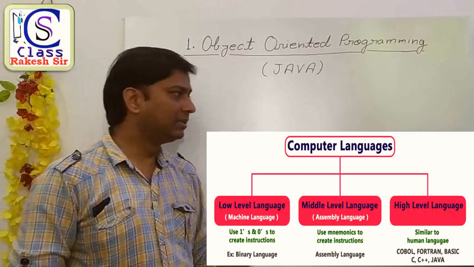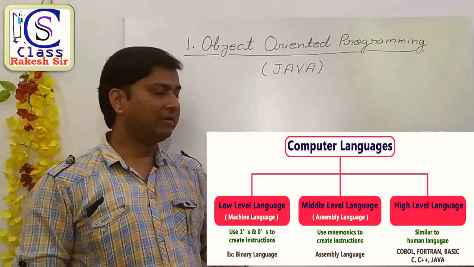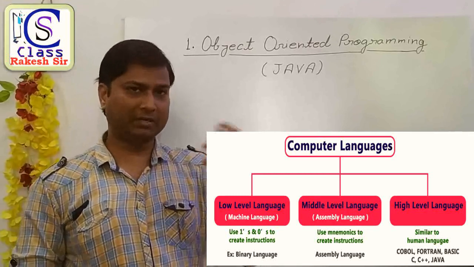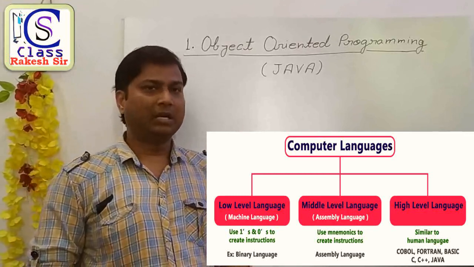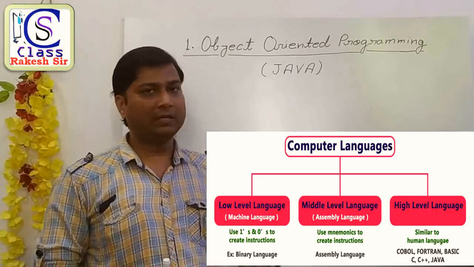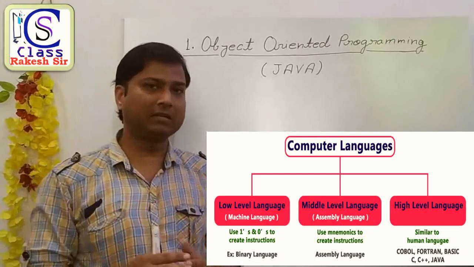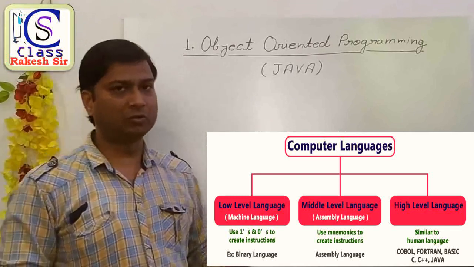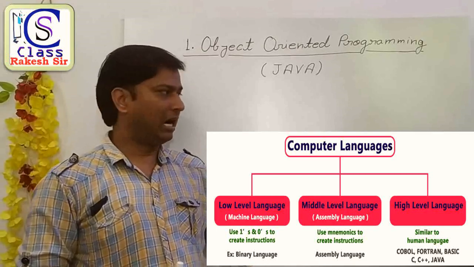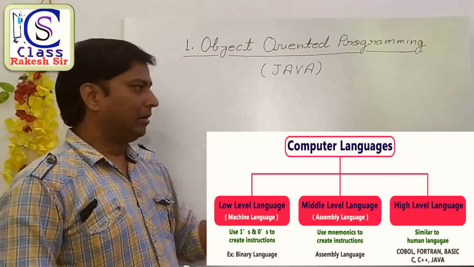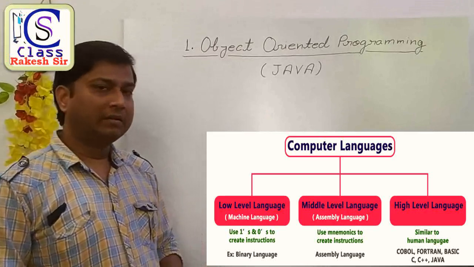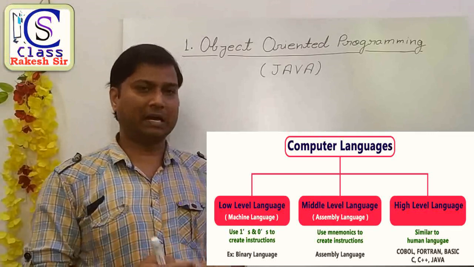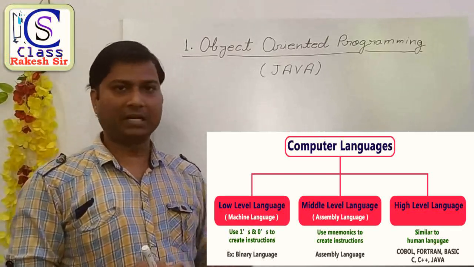High level language means a language where we use our English alphabets, characters and numbers to communicate with the computer. It is totally similar to our own language. But in low level language, we use only 0 and 1. We cannot use our English, our numbers, or our symbols.